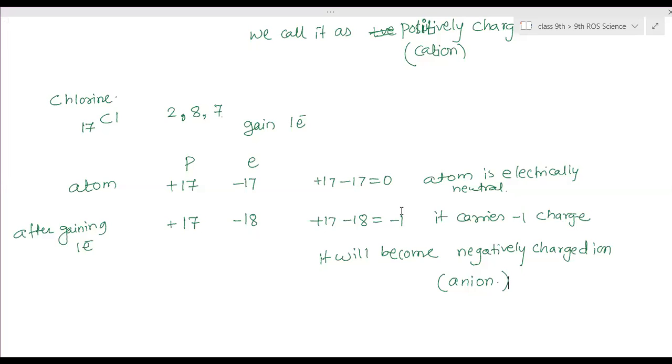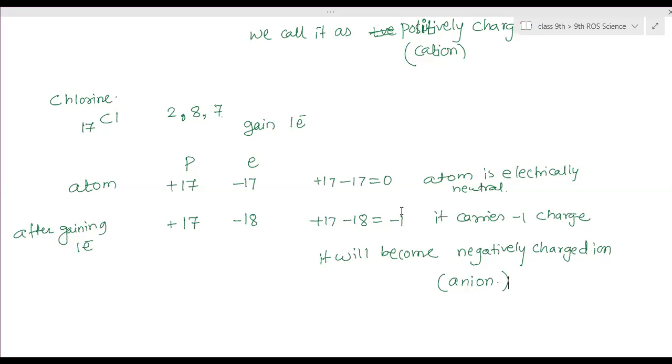Clear? Is this clear? Just one doubt: does the last shell always have 8 electrons? Yes, except hydrogen and helium. Ma'am, how do we get to know which shell has how many electrons? Yes, that is my next part. I need to explain that to you.